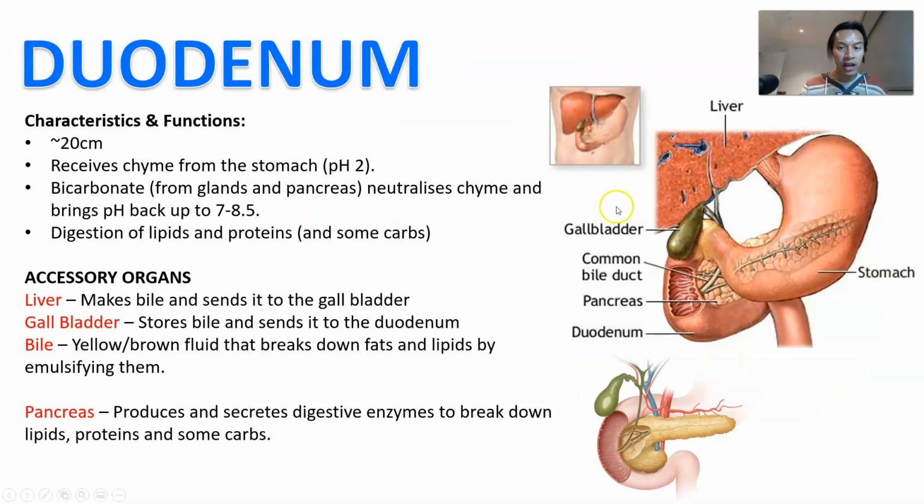So the duodenum, right? Once you leave the stomach, you get into the duodenum. It's about 20 centimeters in length, and what it's going to do is receive that chyme. And remember, that chyme is going to have a pH of about 2 because of the stomach.